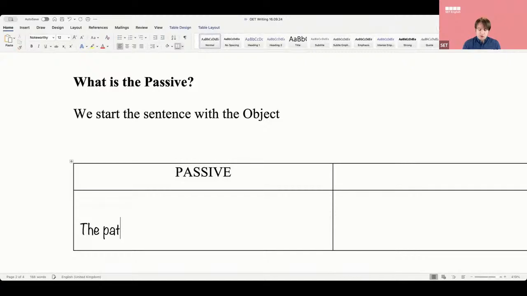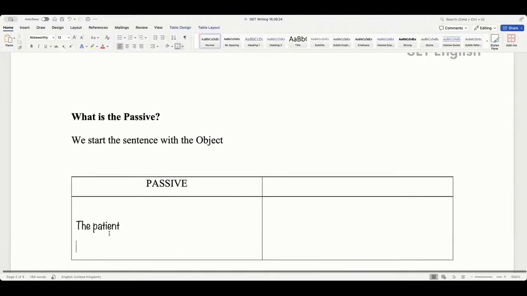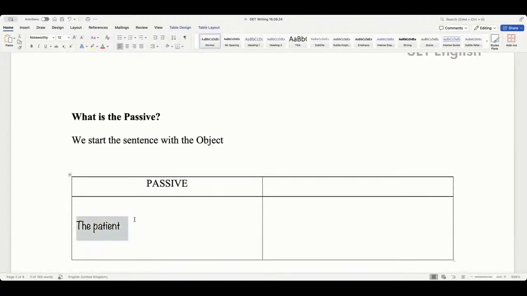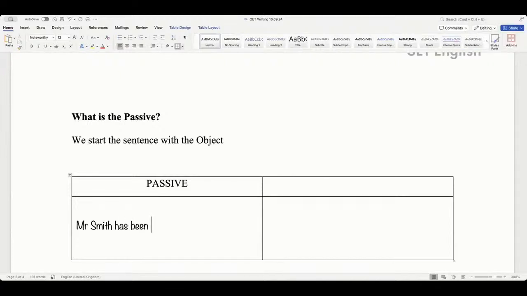Now, in OET, can we say the patient? No, in OET we don't say that. So let's say Mr. Smith has been done the lab test.